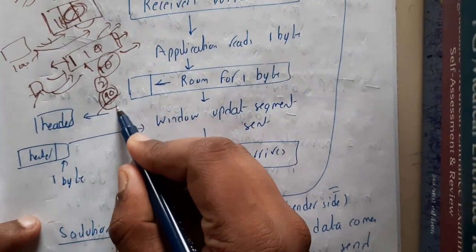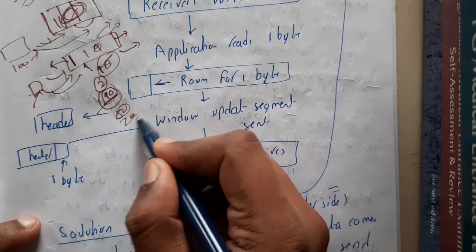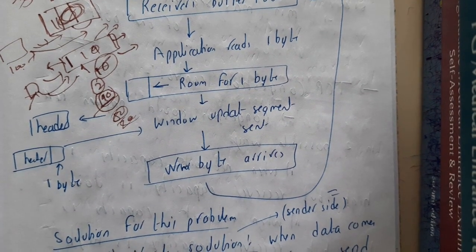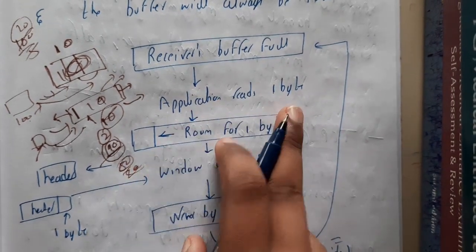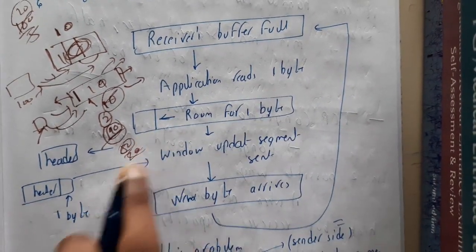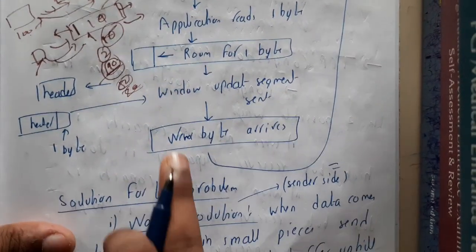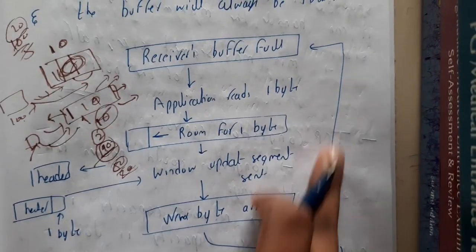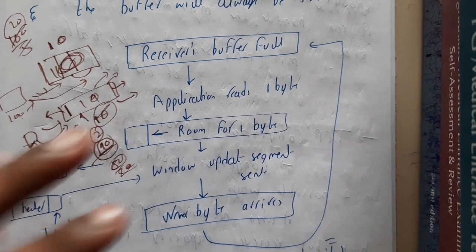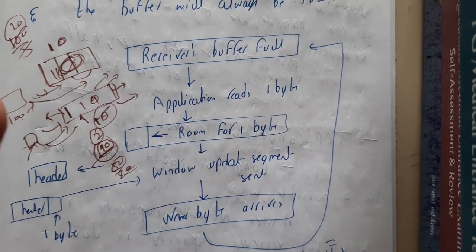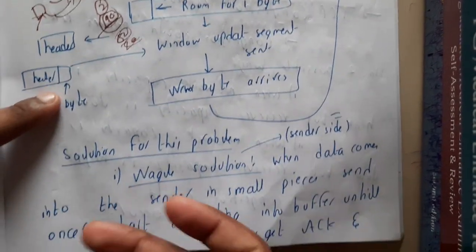Like, if you assume here we are doing 80 operations instead of 20 or 10 or 15 operations, right? Yes. So that is the main issue. If you observe here, the receiver buffer is full, the application reads 1 byte and you got 1 byte of space, but the sender sent again a new byte and again it's occupied. So again this continues. So two solutions are given, one on the server side and one on the sender side, the client side you can say. Client is nothing but the sender.